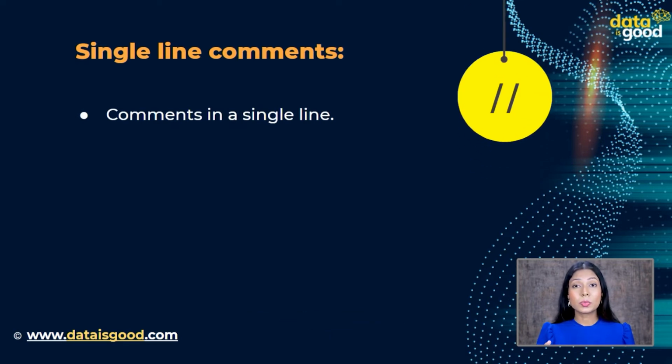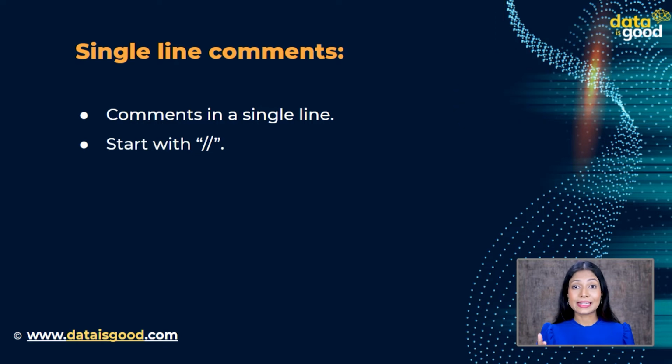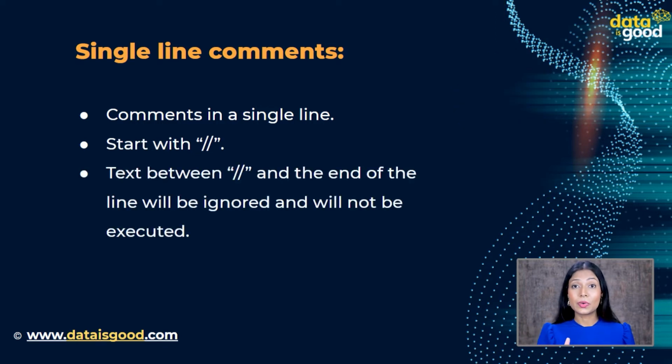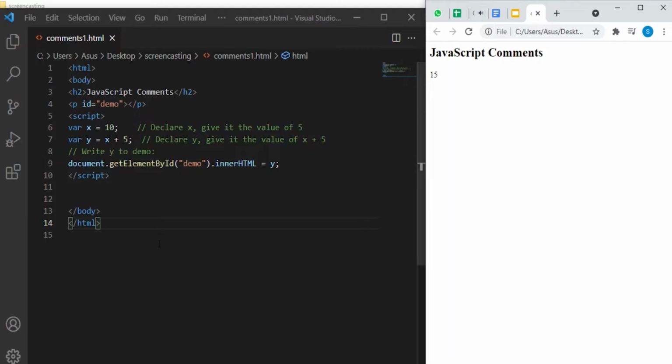Single-line comments start with two slashes. Any text between the slashes and the end of the line will be ignored and will not be executed. Let us look at this example. In this example, we have the heading JavaScript Comments at line 3. And then we declared two variables called x and y at lines 6 and 7. At line 7, we are changing the value of y to x plus 5 and printing it. As you can see, there are single-line comments to show the declaration and assigning of variables at lines 6 and 7. This makes the code understandable.